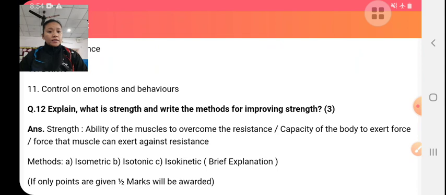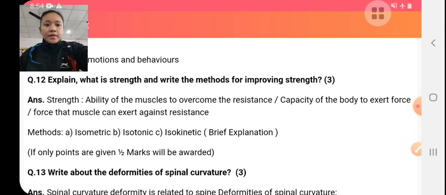Explain what is strength and write the methods for improving strength. Strength is the ability to overcome resistance. It is the ability of a muscle to overcome resistance or act against resistance, meaning the amount of force a muscle can exert. There are two types of strength: static strength and dynamic strength.